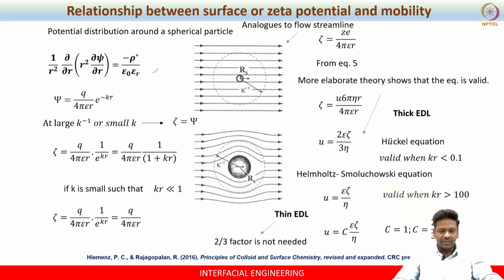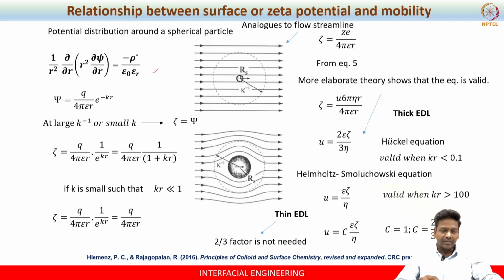In one case KRs is very small, and in the other case KRs is very large. When K is small, K inverse is large. K is large meaning K inverse is small. You should understand that.